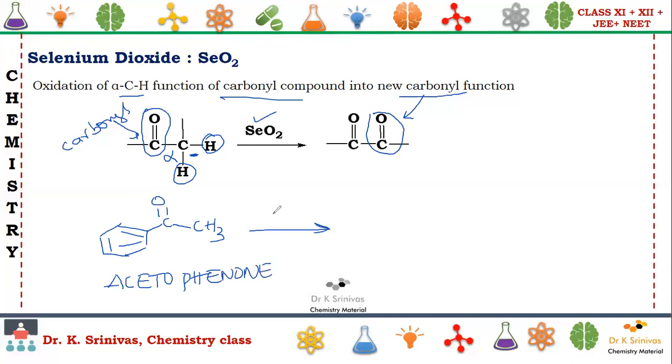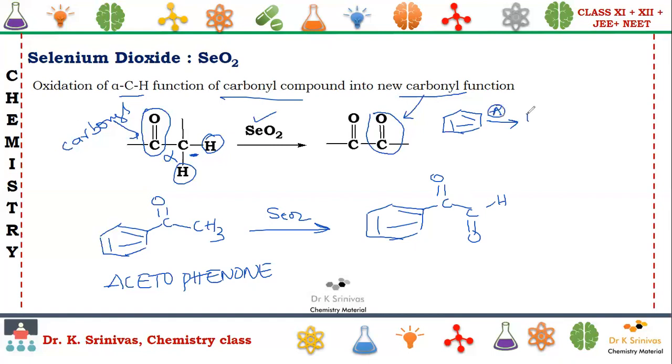React this with selenium dioxide, then what are we going to see? Yes, a few students are answering. C double bond O here, C double bond O here. This is nothing but two carbonyl groups present side by side. In your competitive exams, how will they ask? They will give benzene on reaction with A gives B, which on reaction with C we get this one.